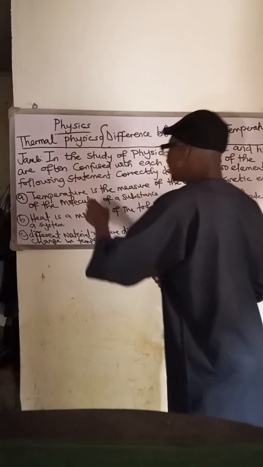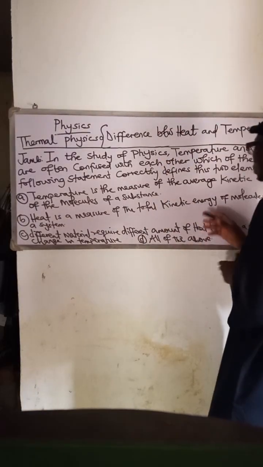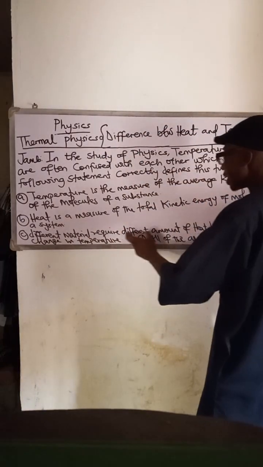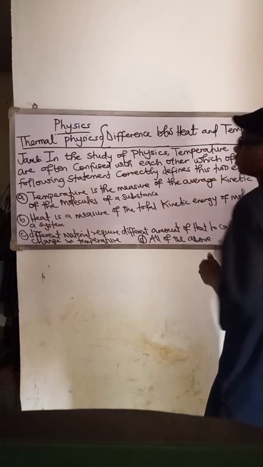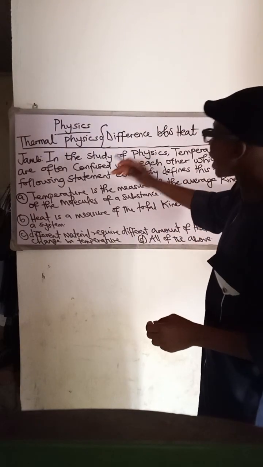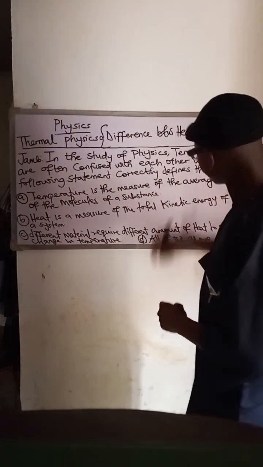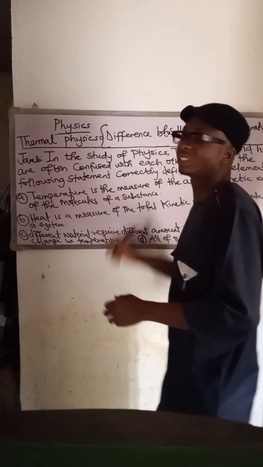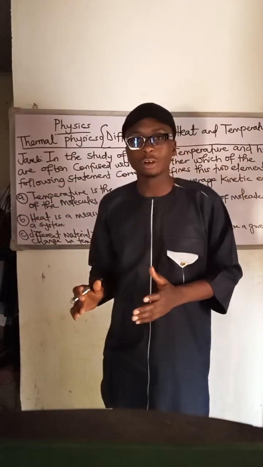A. Temperature is the measure of the average kinetic energy of the molecules of a substance. B. Heat is the measure of the total kinetic energy of molecules in a system. C. Different materials require different amounts of heat to cause a change in temperature. D. All of the above. Now, option A says temperature is the measure of the average kinetic energy of the molecules of a system. Yes, we say temperature is the average kinetic energy of a system.